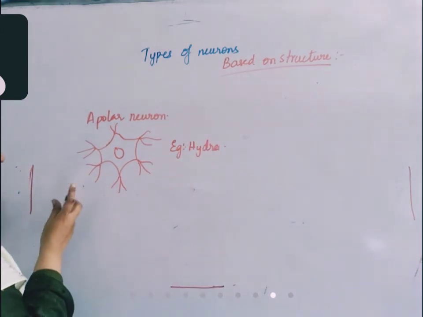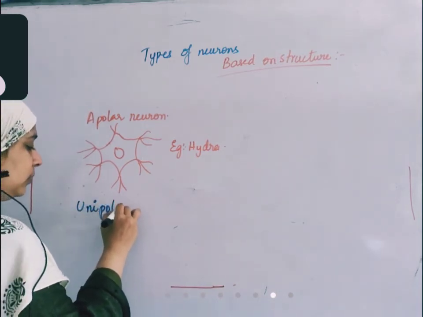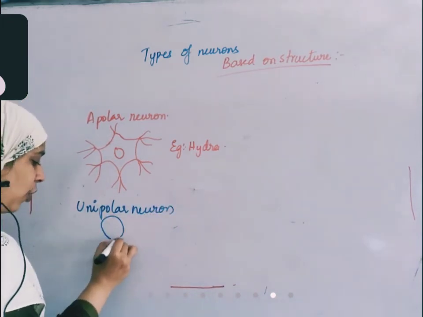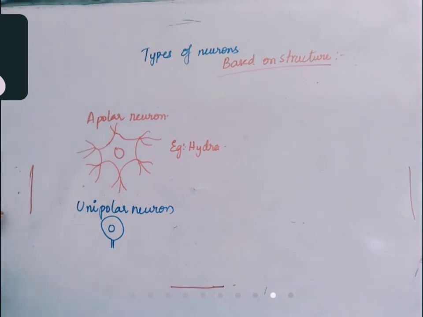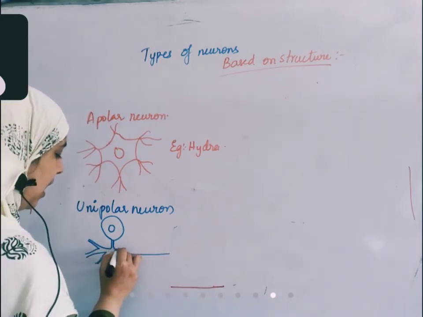Second, unipolar neuron. There is a neuron cell body. From this a single extension comes out, and after that it divides to form dendrites and axon.